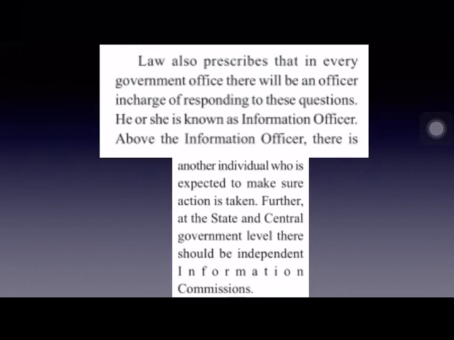And these are again headed by SPIC, State Public Information Commission at state level, and CPIC, Central Public Information Commission at central level. So from higher to lower I am coming. At state level, SPIC is the highest authority. Below that it will be State Information Officer, and below that Information Officer. At central level, CPIC, highest authority, that is Central Public Information Commission, and below that Central Information Officer, and below that Information Officer.